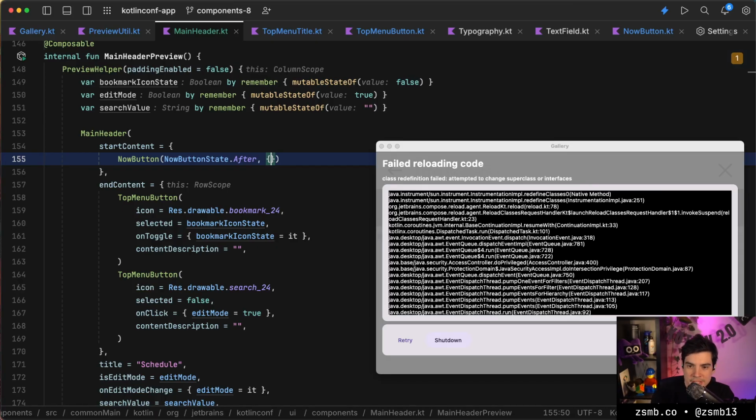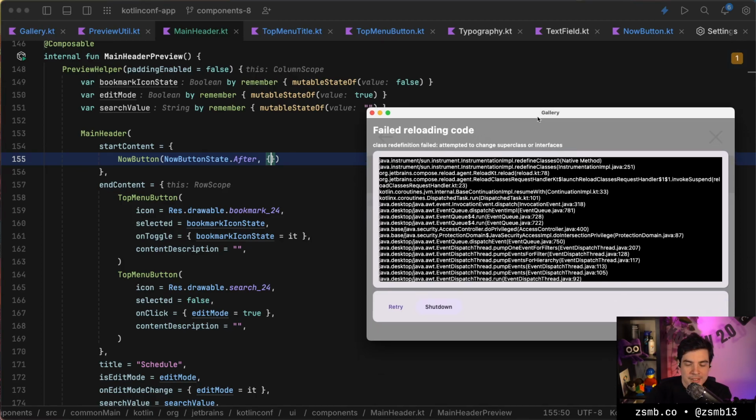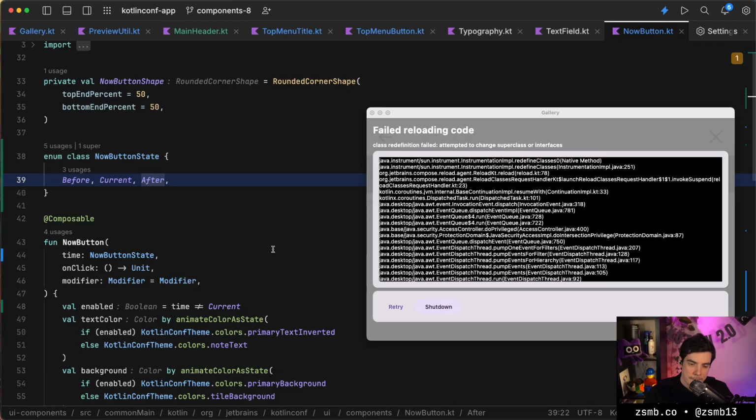Okay, class redefinition failed. Attempted to change superclass or interfaces. Look at that debug UI though that we get. I did not know that this existed. That's beautiful. I wonder where I changed the superclass or interface. We're gonna note the crash time. And we created an enum. That's the most class-related thing that we did. We created a new enum. Maybe that was it? Okay, let's see if we can recover this.